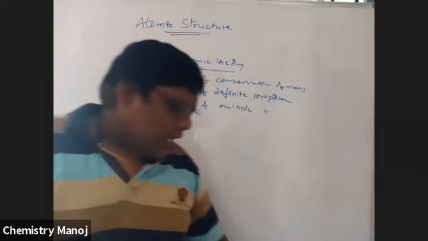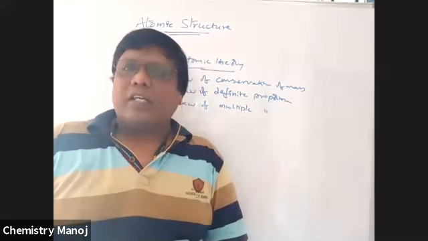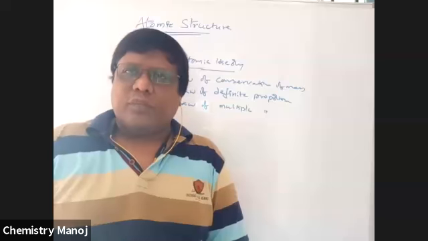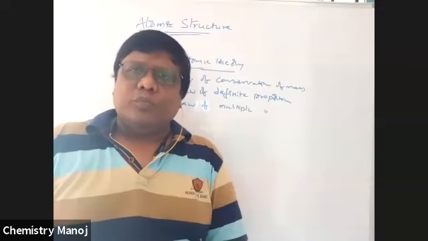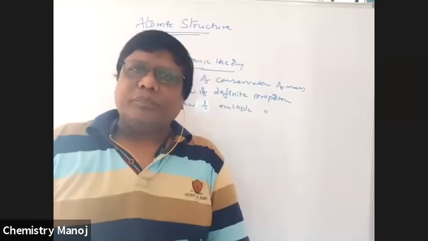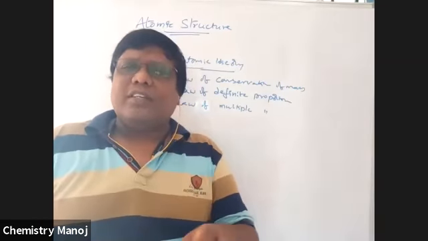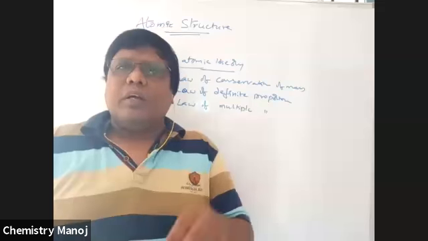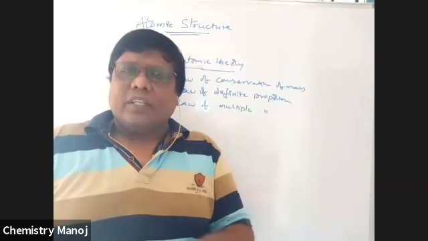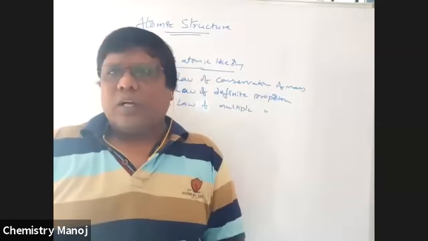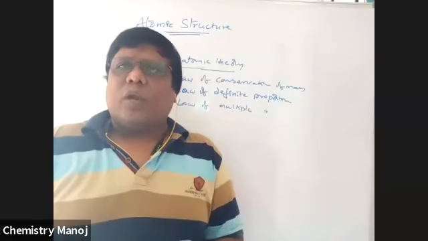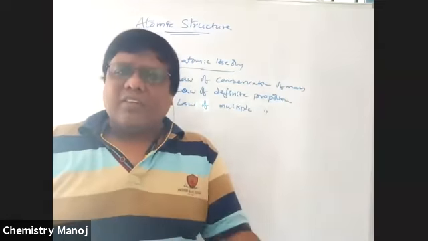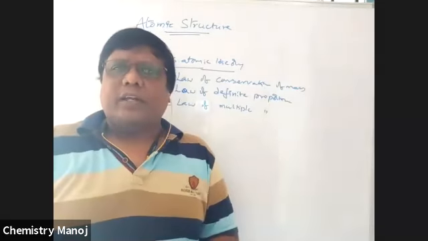After Dalton's atomic theory, William Crookes came. He constructed a tube which is called the Crookes tube, also called a discharge tube. That Crookes discharge tube is frequently used for the discovery of electrons, protons, and neutrons, in particular electrons and protons. So how is this possible? What is the discovery of the electron? I am going to explain here. So see here.